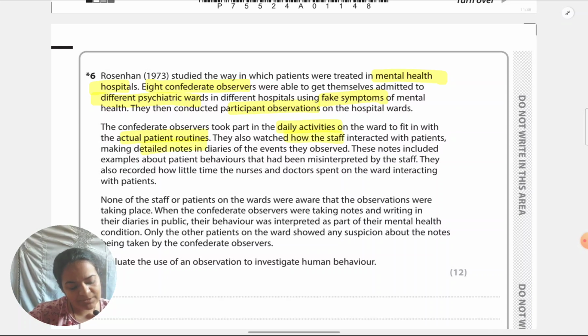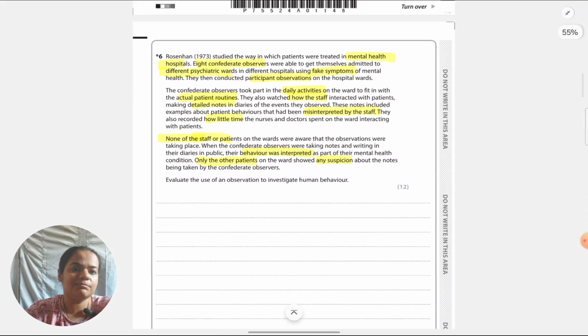These notes included examples about patients' behaviors that had been misinterpreted by the staff. They also recorded how little time the nurses and doctors spent on the ward interacting with patients. None of the staff or patients on the wards were aware that observations were taking place. When the confederate observers were taking notes and writing in their diaries in public, their behavior was interpreted as part of their mental health condition. Only the other patients in the ward showed any suspicion about the notes being taken by the confederate observers. Evaluate the use of an observation to investigate human behavior.